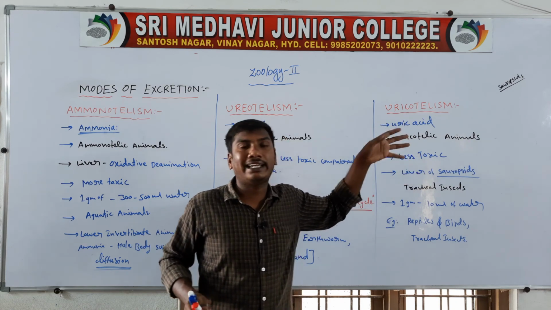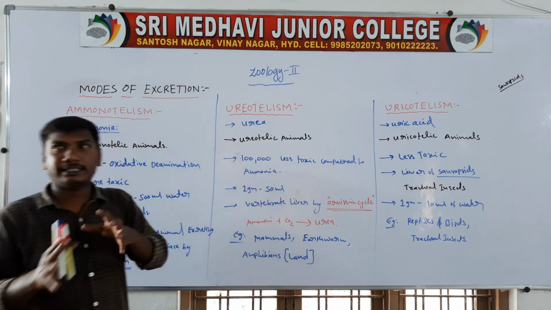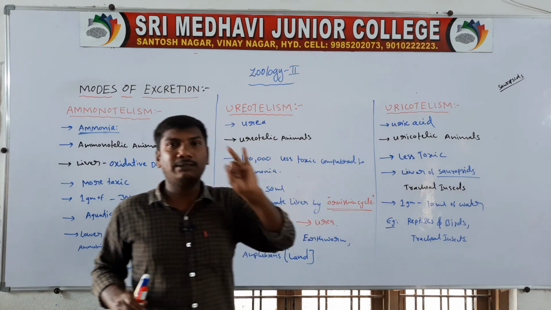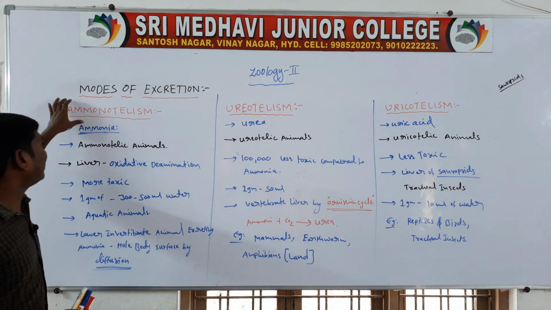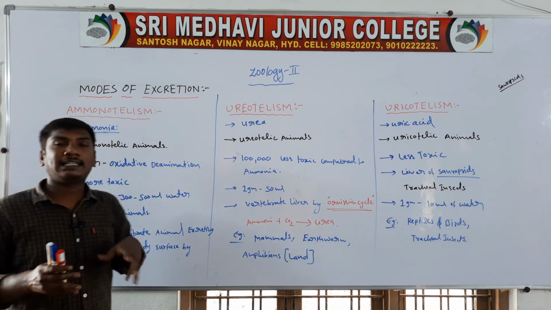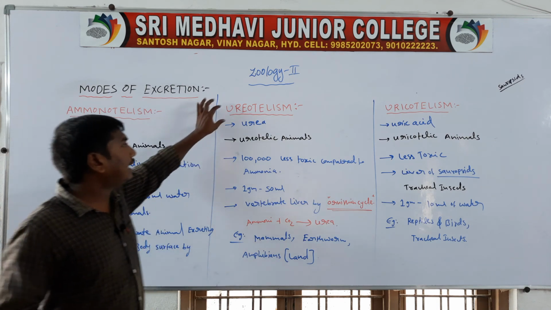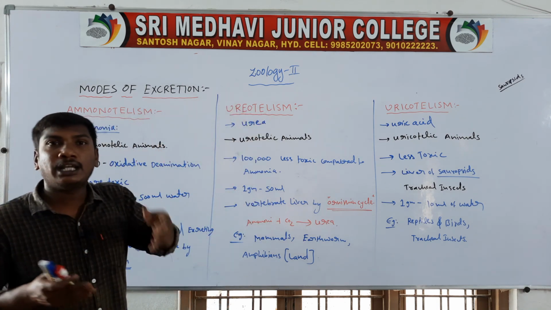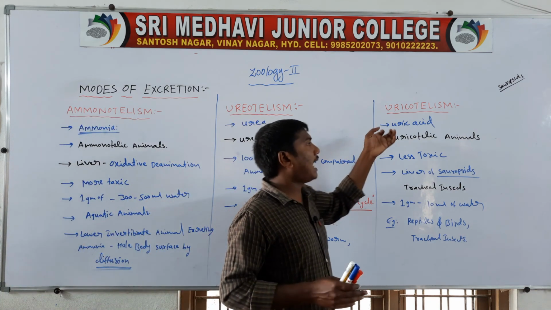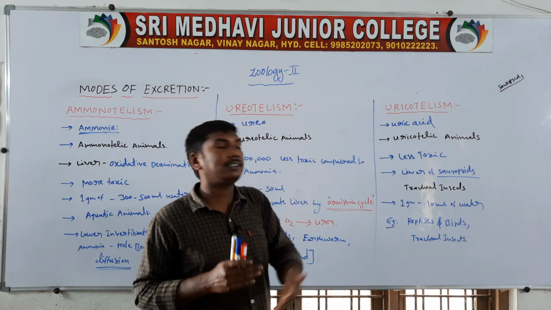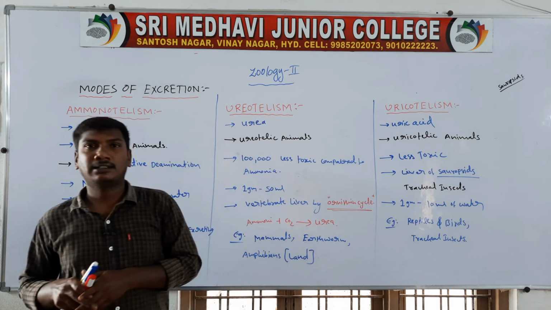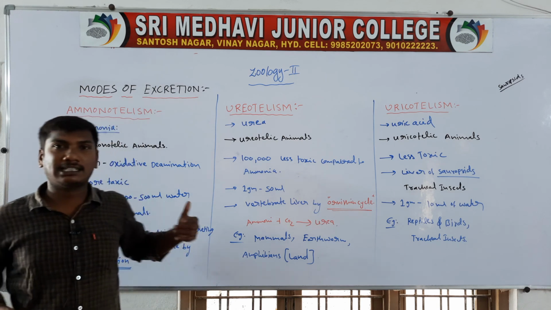So the modes of excretion are of three types: ammonotelism, ureotelism, and uricotelism. Ammonotelism means excretion of ammonia, and those animals are called ammonotelic animals. Excreting urea is called ureotelism. Animals excreting uric acid are called uricotelic animals. These are the modes of excretion. Next class we will discuss the different types of excretory organs.